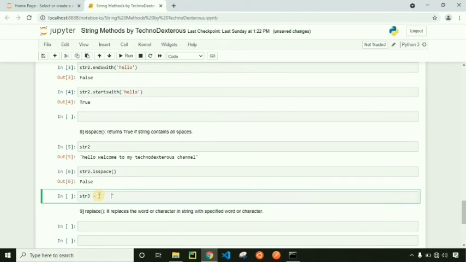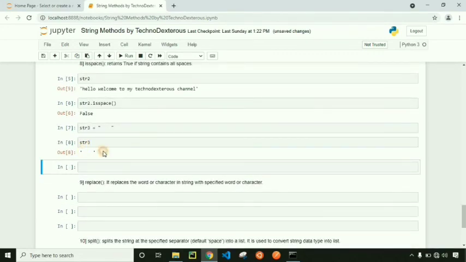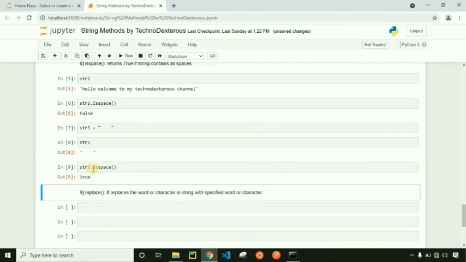Let's define a string which contains only spaces. So I have defined one string which contains 3 spaces. Let's print str3. It will be a blank string which contains spaces only. Let's apply isSpace method on it. Now it will return true because it contains all spaces.